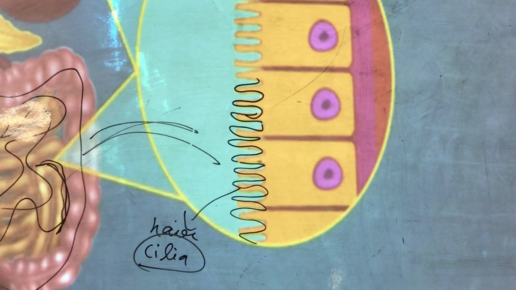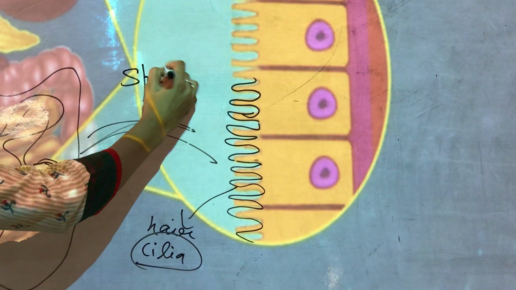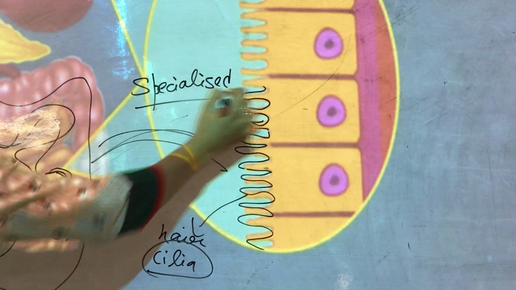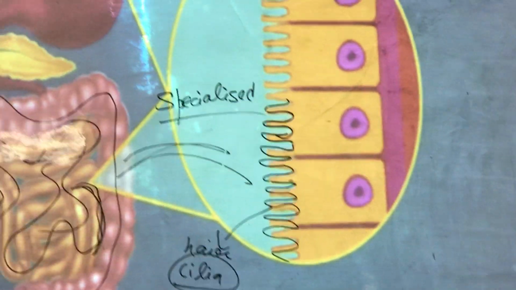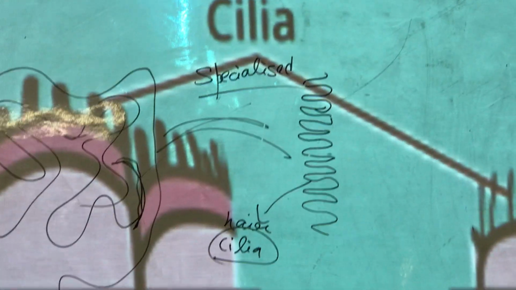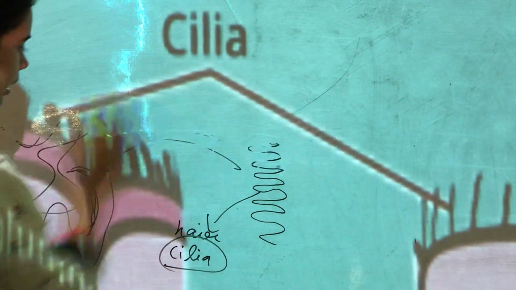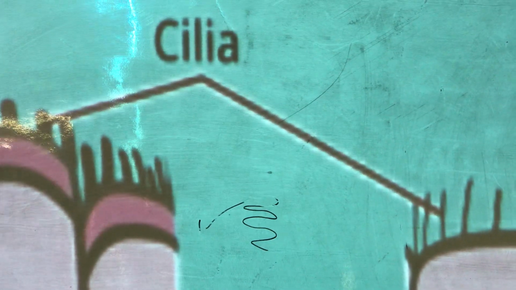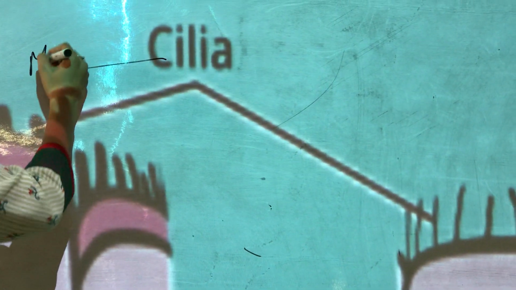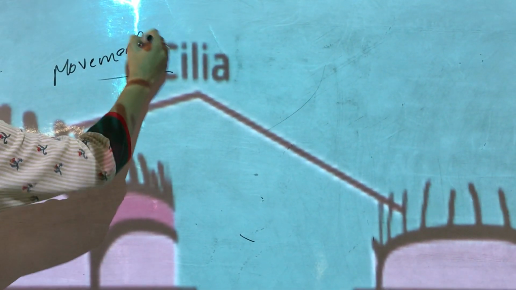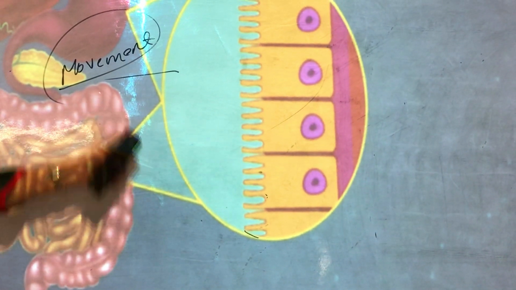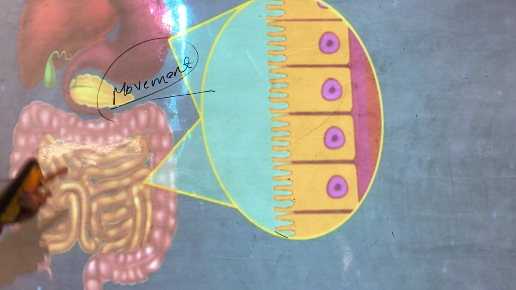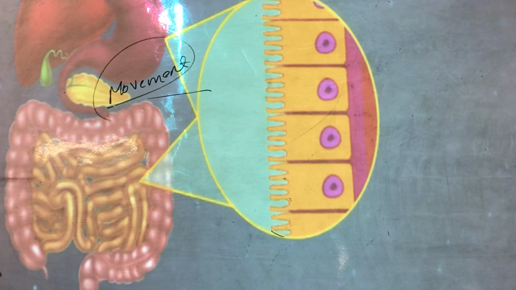So these are specialized epithelial tissues which are present in the intestine and in here. They are like this. Can you see? These cilia are like this. They basically help in the movement, in the places where we need movement. So that is how the food particles can be moved in the small intestine and large intestine because of these hair-like projections. They also help in more absorption.